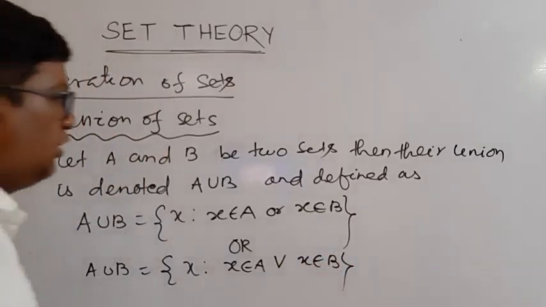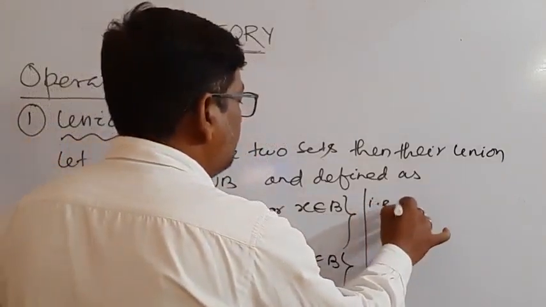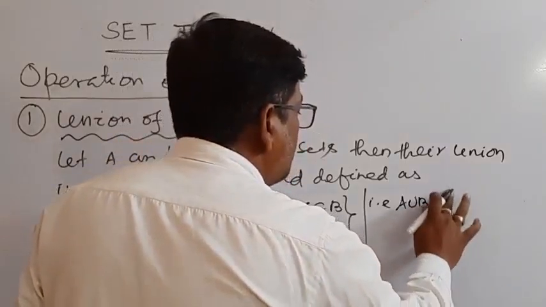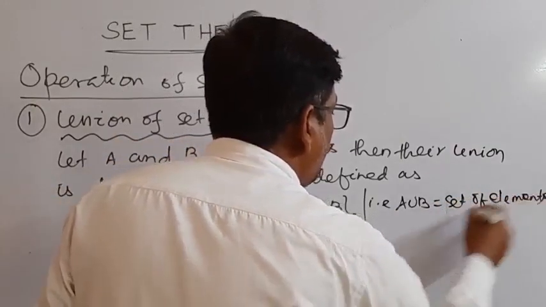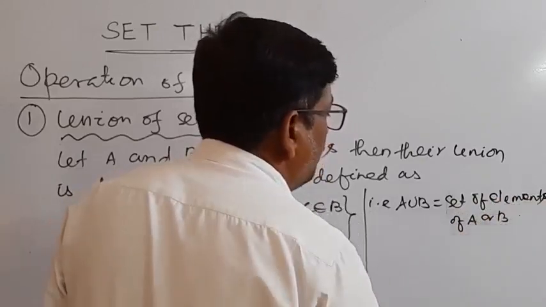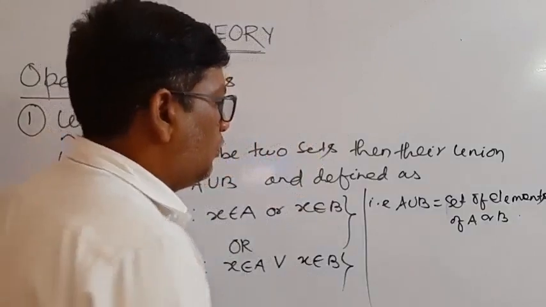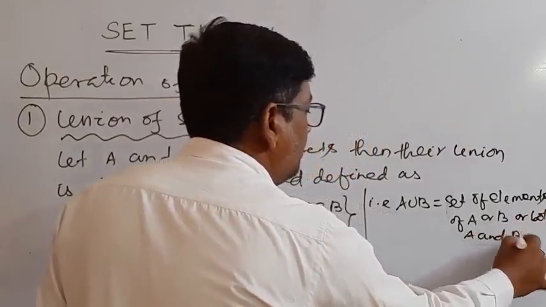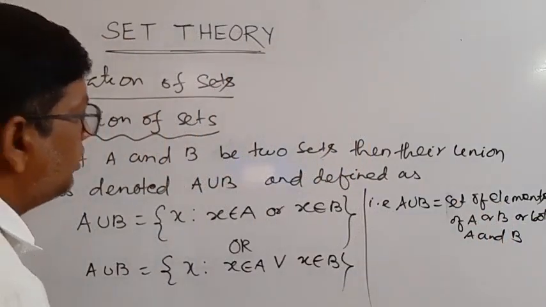This means A union B is the collection of the set of elements of A or B or both A and B. This is the meaning of A union B. Okay.